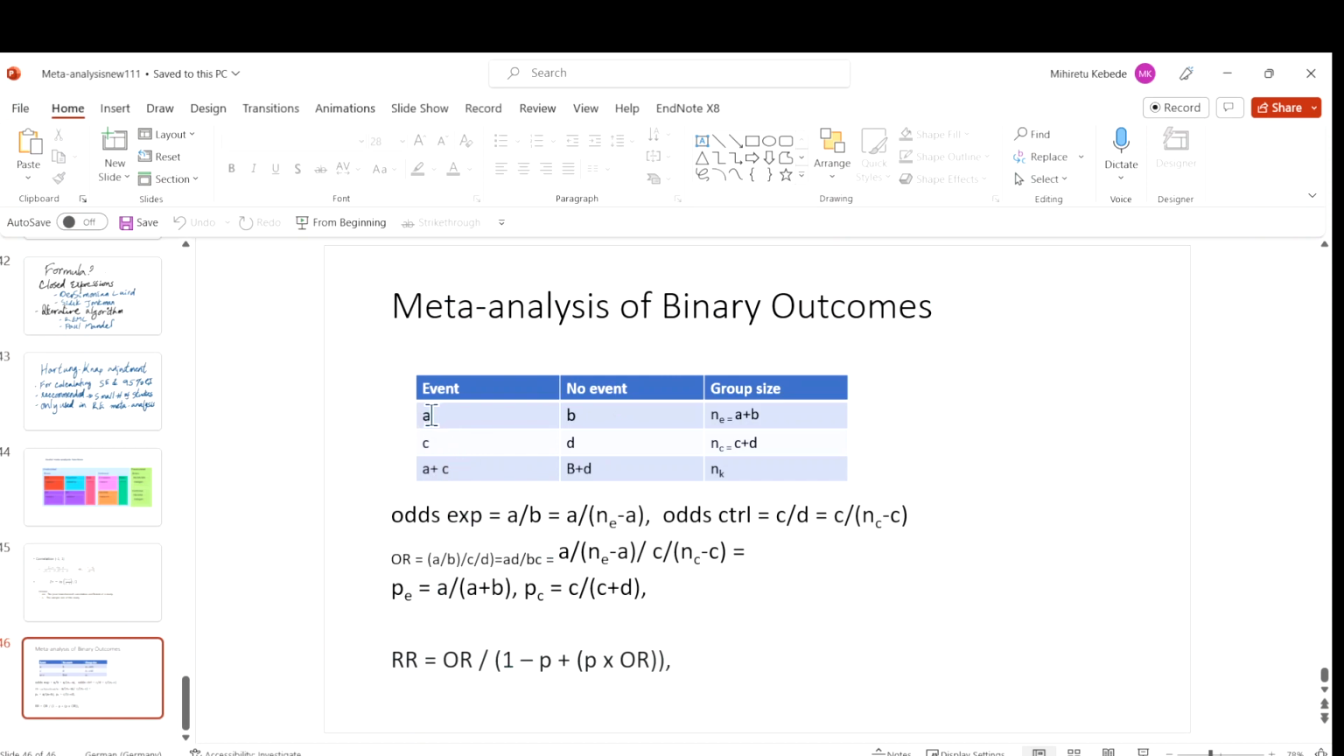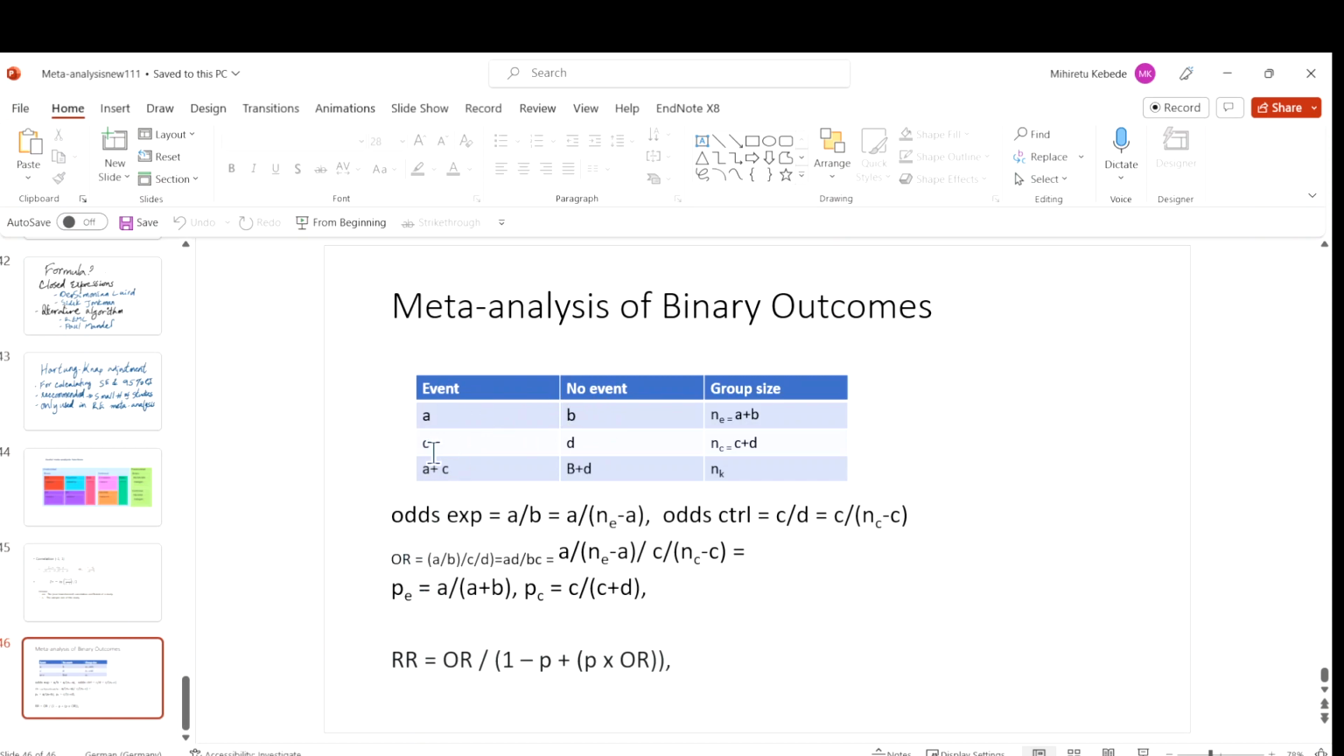The standard error, for example, of an odds ratio would be the square root of 1 over a plus 1 over b plus 1 over c plus 1 over d. That means you take the reciprocal of all of these values, sum the reciprocals, and then take that value under the square root. That gives you the standard error of the odds ratio.